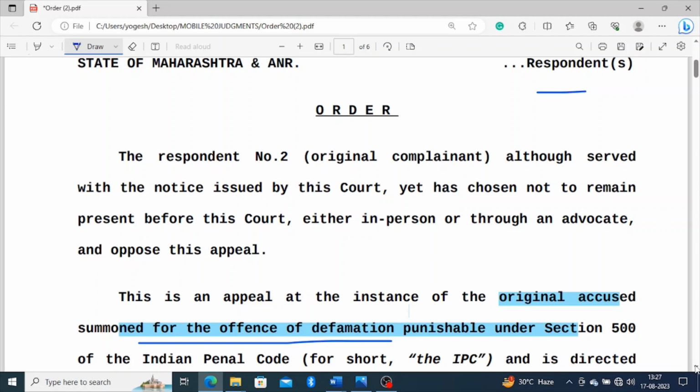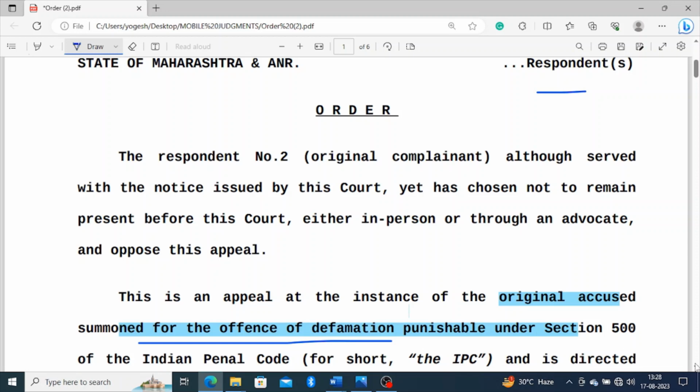The order of recalling was quashed. Ultimately, he again had to face the summons, and that order was again challenged before the Honorable High Court of Bombay at the Nagpur branch, but the High Court dismissed it on the grounds of delay. Then the appellant filed a special leave petition before the Honorable Supreme Court of India, and this order has recently come. It is dated 3rd of August 2023. Let's see what happened in the case and how the court has interpreted it.